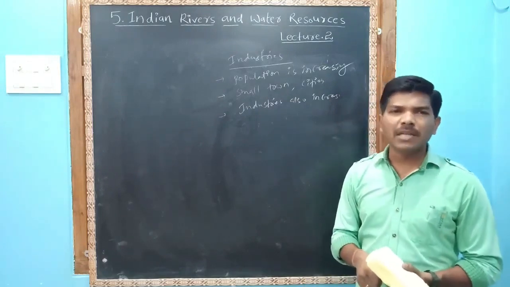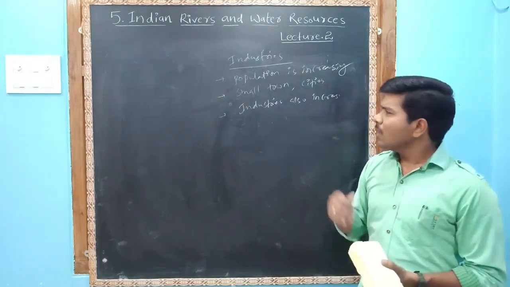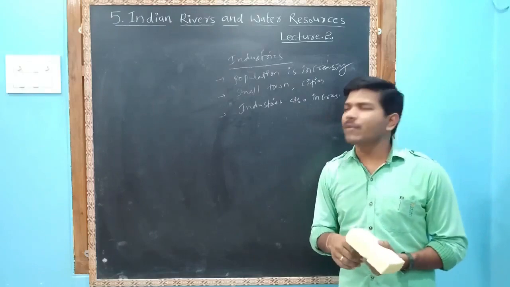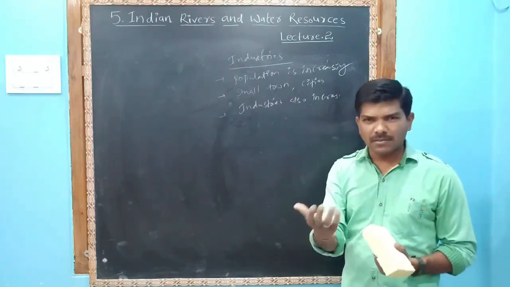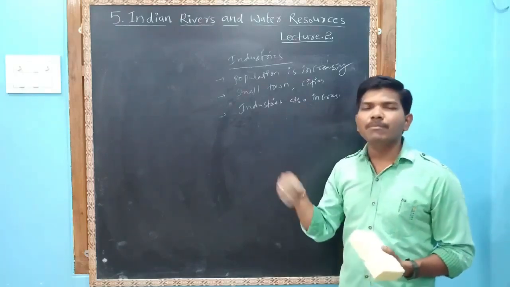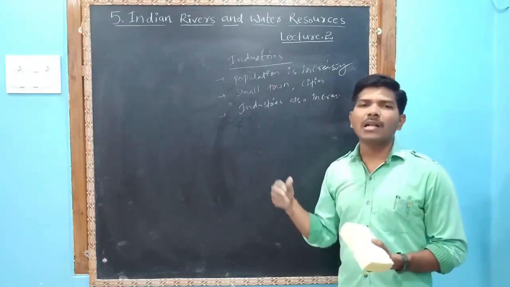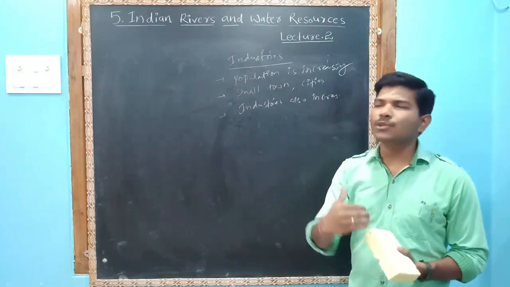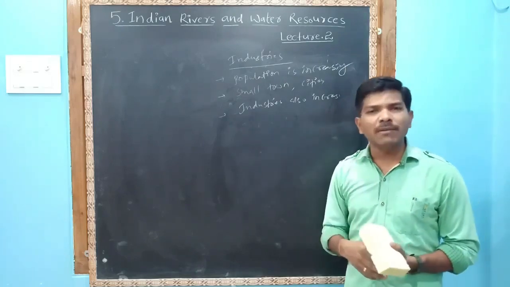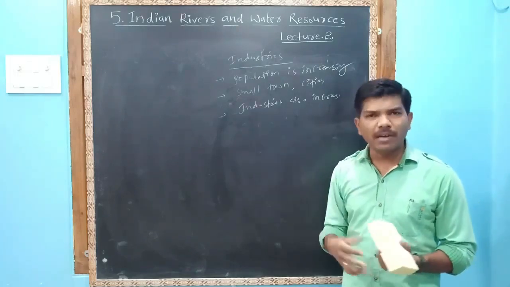But we have to understand that industries are improving our living standard to some extent. But at the same time, industries have also made it very difficult for us to live in a polluted, dirty environment. Am I right?